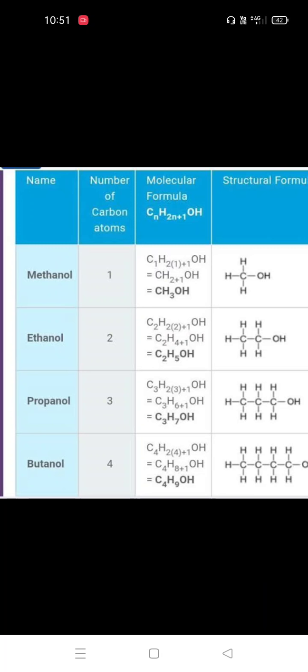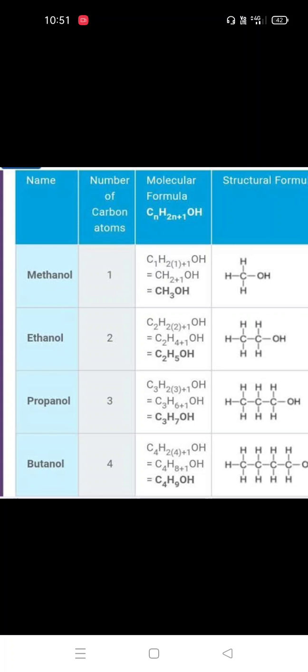So for methanol n is equal to 1, for ethanol n is equal to 2, for propanol n is equal to 3 and for butanol n is equal to 4. Here we can substitute into the general molecular formula CnH2n+1OH. For n equal to 1 that is methanol, CH3OH, then ethanol C2H5OH, propanol C3H7OH and butanol C4H9OH.